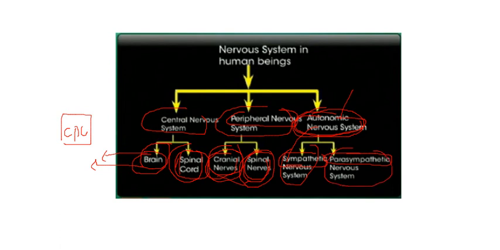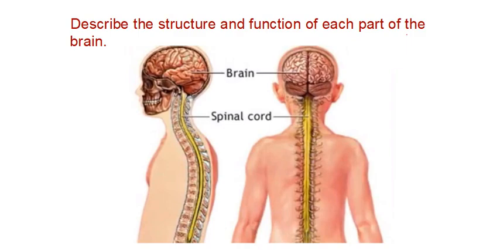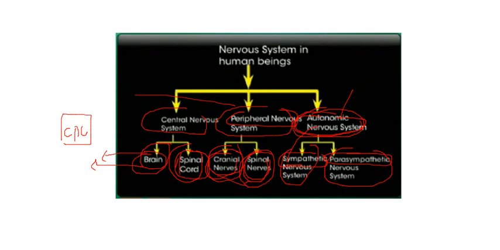So it was briefly about the central nervous system, peripheral nervous system and autonomic nervous system. Let us discuss in detail the CNS, central nervous system. As we see here, the central nervous system consists of brain and spinal cord.